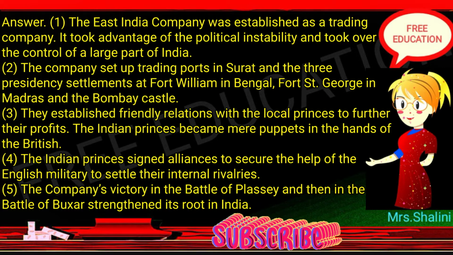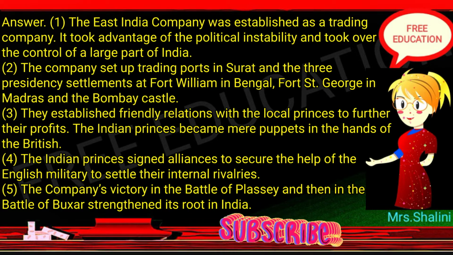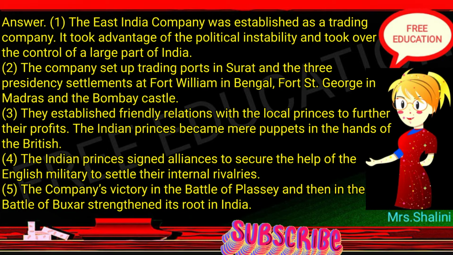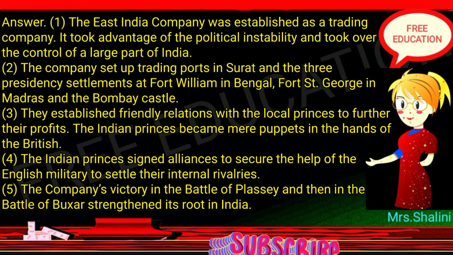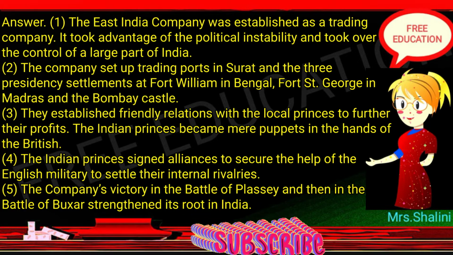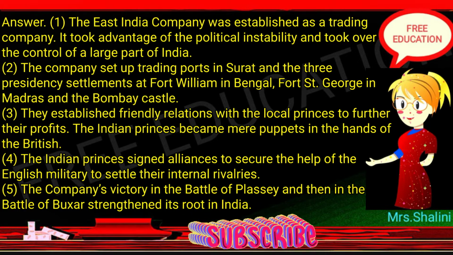2. The company set up trading ports in Surat and the 3 presidency settlements at Fort William in Bengal, Fort St. George in Madras and the Bombay Castle. 3. They established friendly relations with the local princes to further their profits. The Indian princes became mere puppets in the hands of the British.